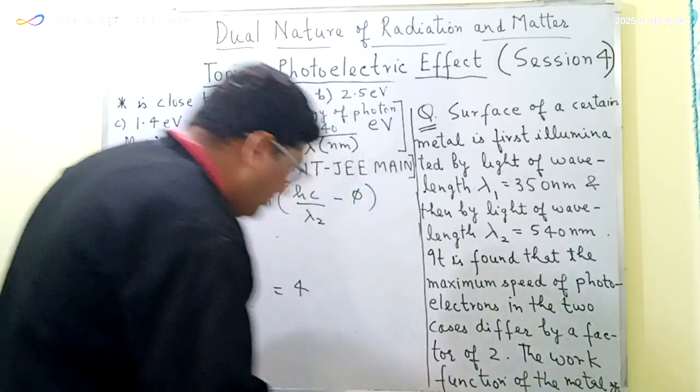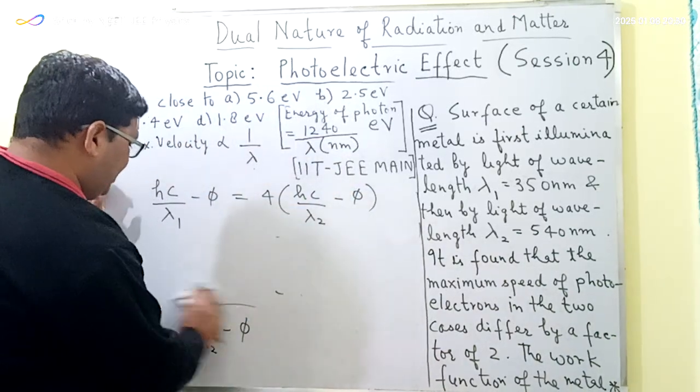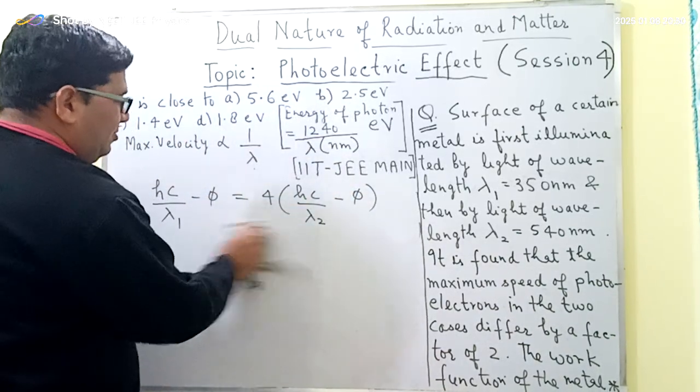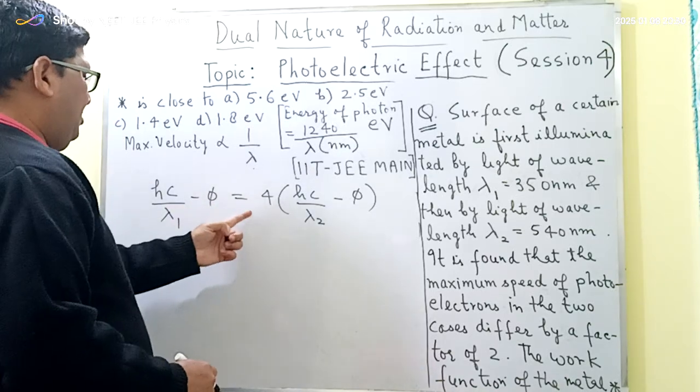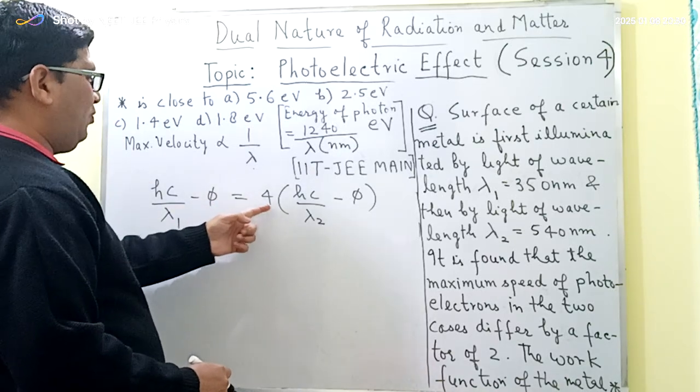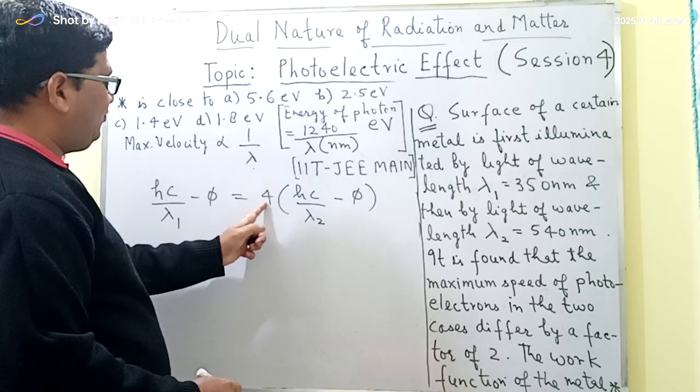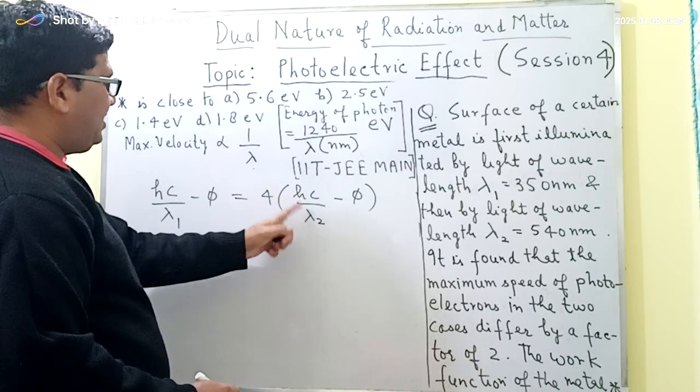So this is the equation we have got, and by solving this equation we will get the work function. So here, if I open this bracket, then 4 hc upon lambda2 minus 4 phi.